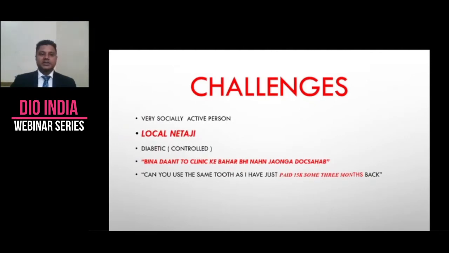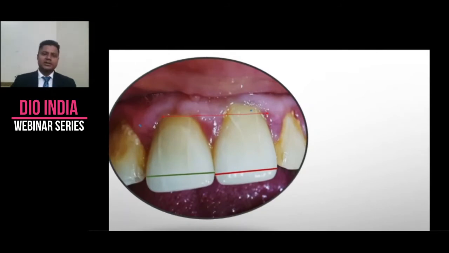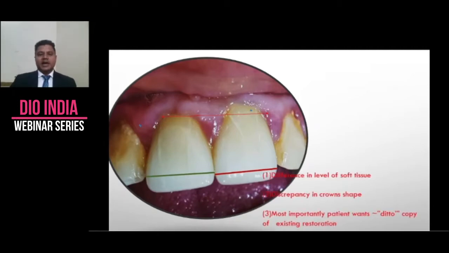So we explain everything to this patient, what has to be done. The challenges I was facing with this patient was, he's a very socially active person, he's a controlled diabetic, is kind of a local Netaji, and he will not walk out of my practice without anything fixed in his mouth. He will not walk with an RPD, he doesn't want anything removable. So challenges from the start were difference in level of soft tissue, as you can see on your screen, discrepancy in crown shapes, and the patient wants an exact copy of the existing restoration.